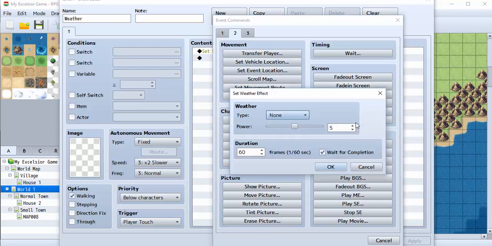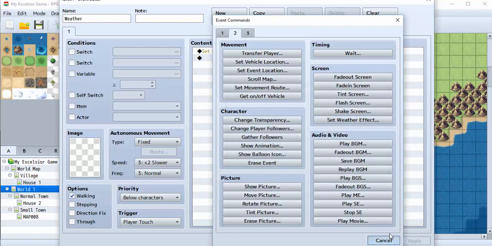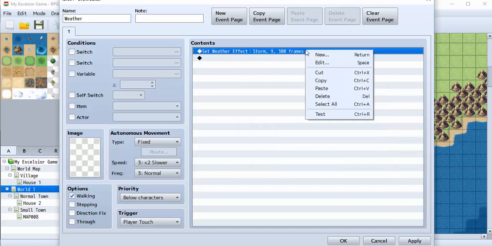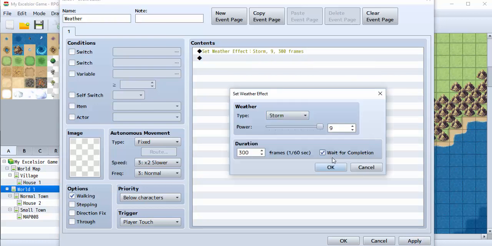And let's go, actually no, let's not, let's just change the one we have. And let's look at storm. And so let's click wait for completion so we can see what that looks like.